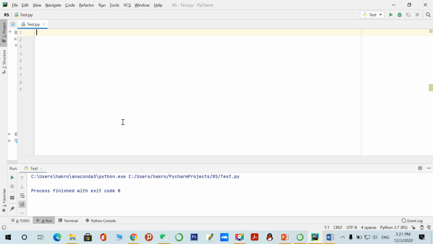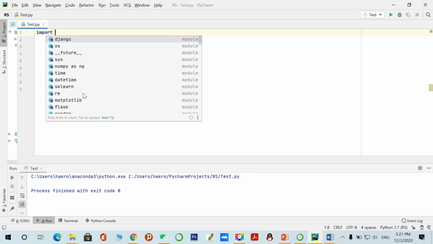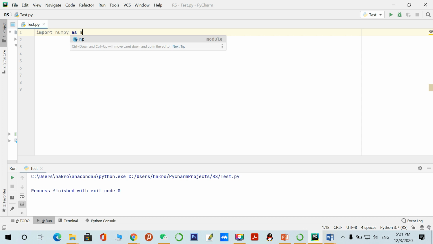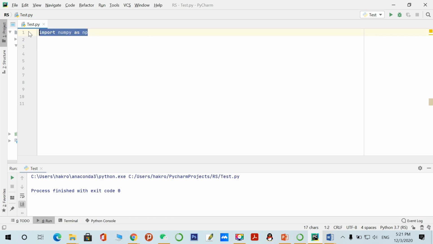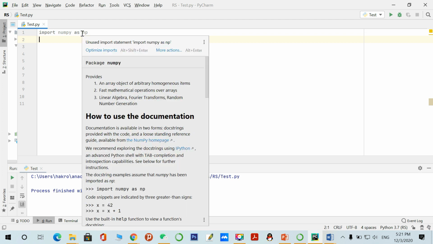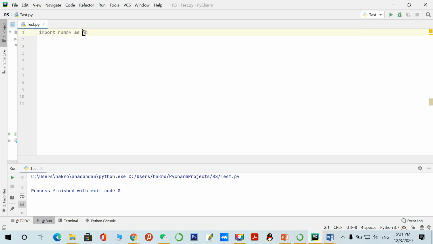As you know, the NumPy library is all about arrays. So the first thing we will learn is how to create arrays using the NumPy library. For using the NumPy library, we have to import it with the import keyword: import numpy as np. This statement basically tells us that we can call the functions of the NumPy library as np. np is a variable, so we will use this variable to call the NumPy functions.